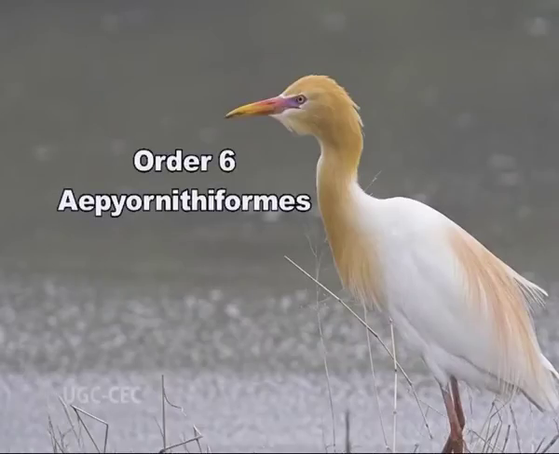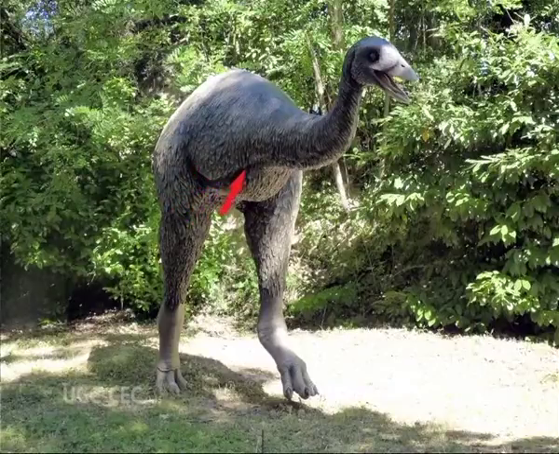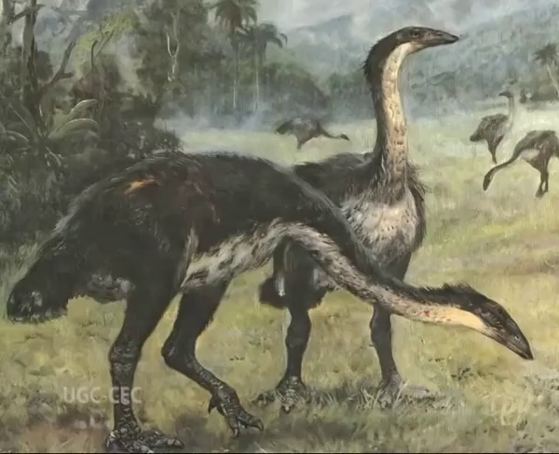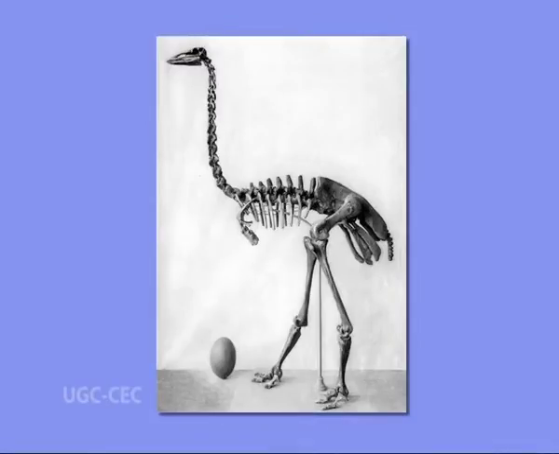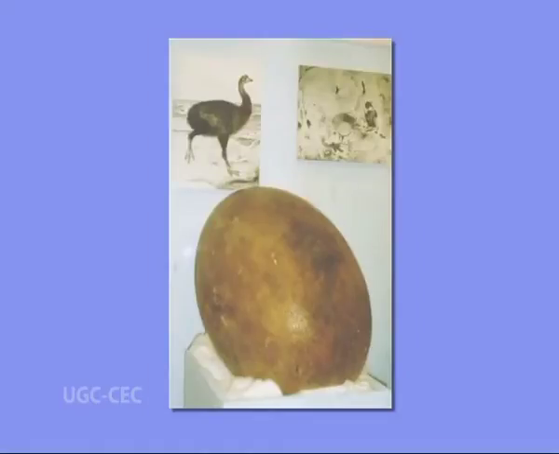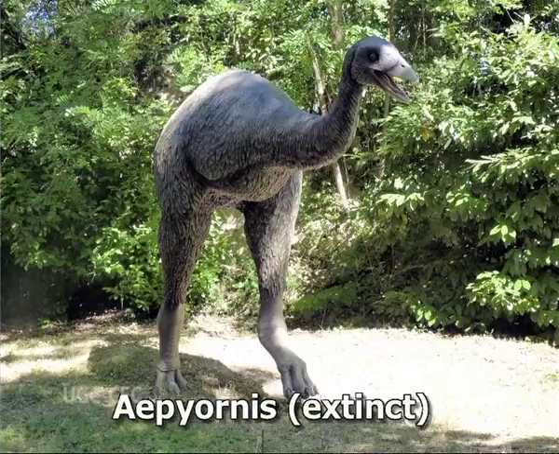Order 6. Aepyornithiformes. Flightless terrestrial extinct elephant birds. Wings vestigial or tiny. Legs powerful with 4 toes. Sternum short, broad and without keel. Eggs are surprisingly large. Example: Aepyornis, which is also extinct, also called the giant elephant bird of Madagascar.